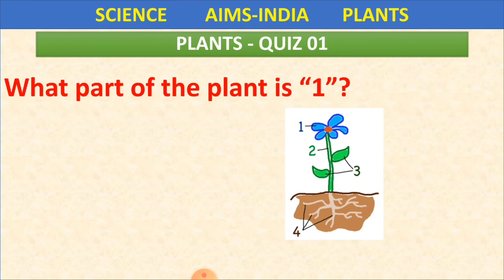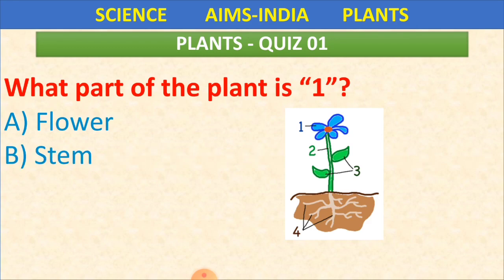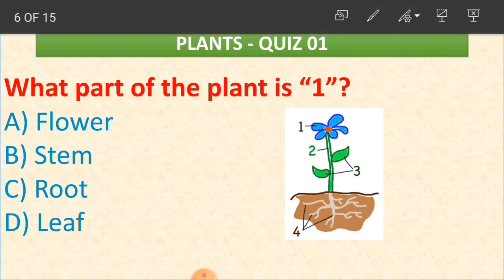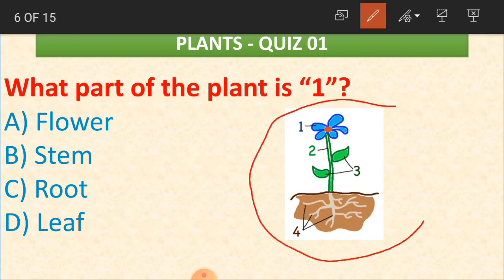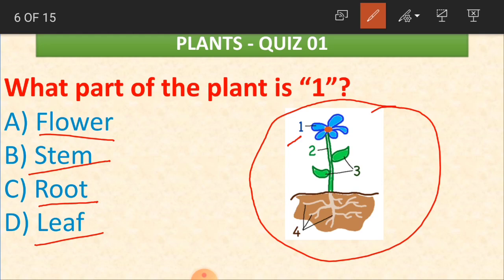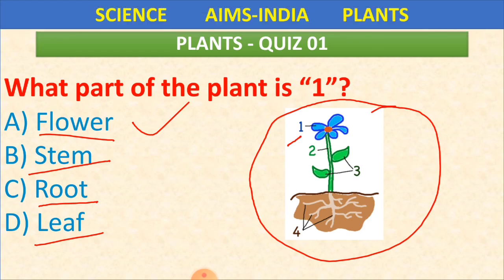Yes children, whatever we have learnt until now, we'll revise it once again through questions and answers. Okay children, so now see the first question. What part of the plant is one? Here we have a diagram of a plant, and we have labeled it with numbers. So you have to identify what this one is. Is it a flower, stem, root or leaf? This is flower.